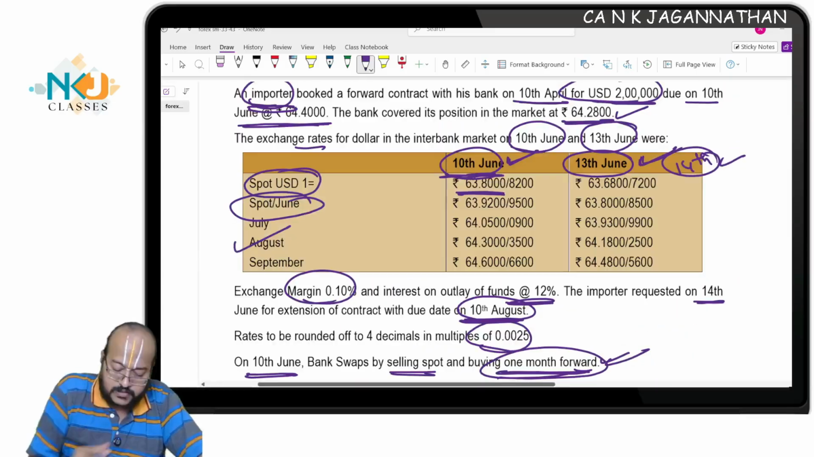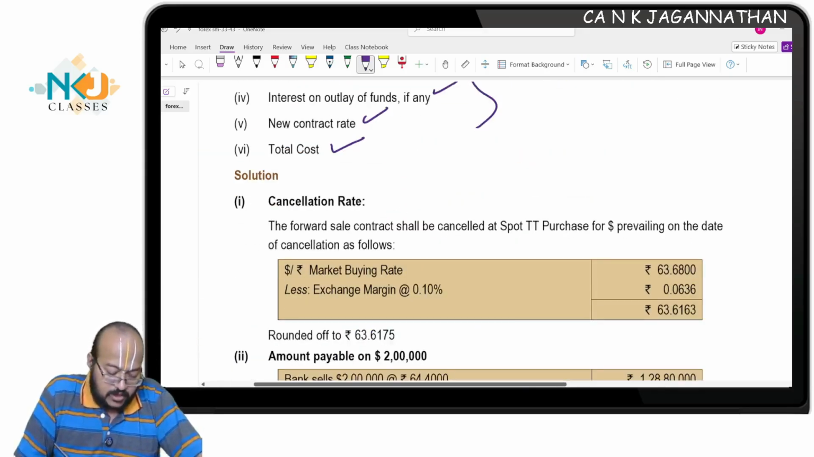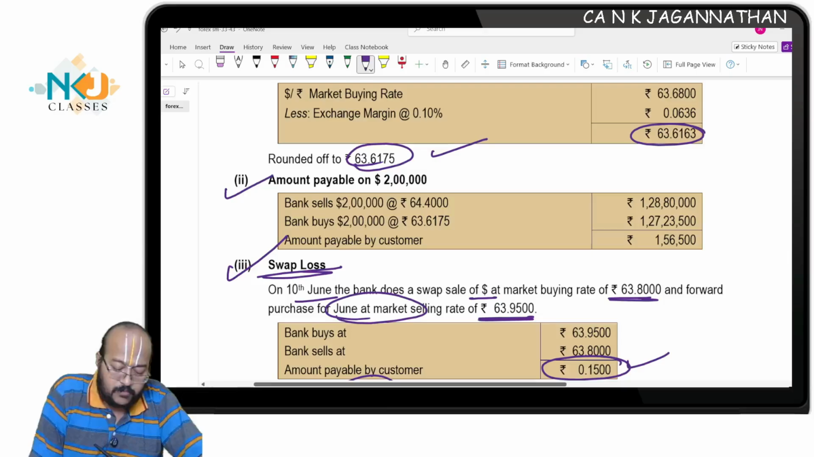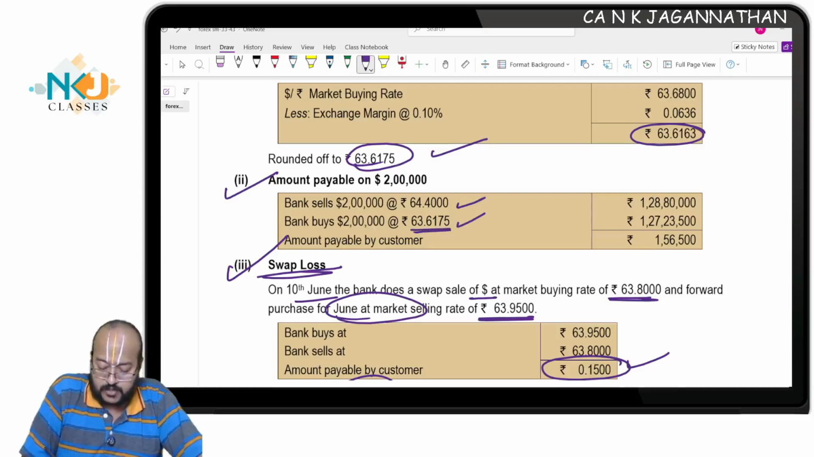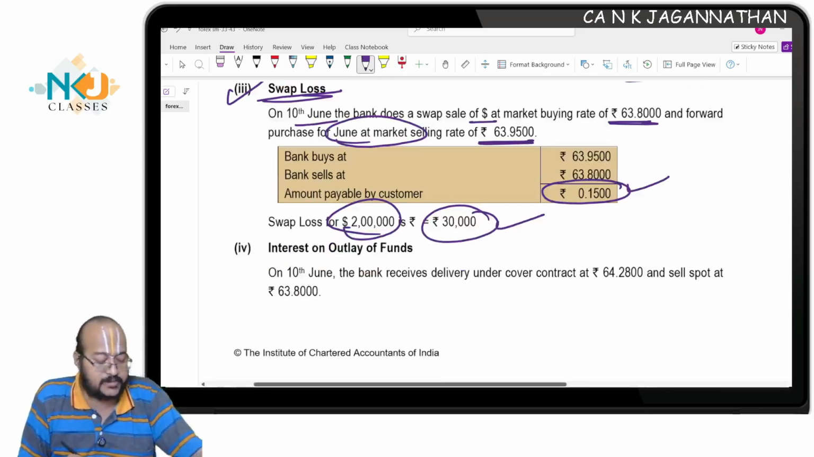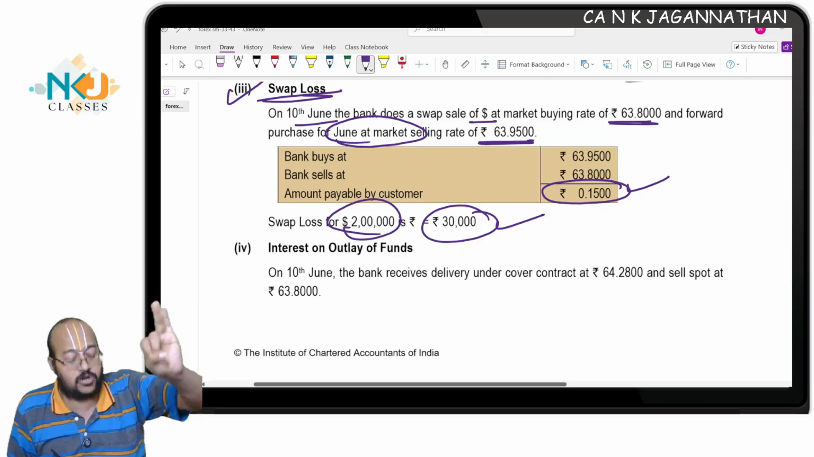What is the cost here? They have mentioned it. See here. Now, cancellation rate 63.6163 rounded off to 63.6175. Amount payable on 2 lakhs: the bank sells at 64.4 and buys at 63.6175 from the customer. The differential amount, if you see, 1,56,500, this is the total gain or loss to be compensated by the customer for the $2 lakh exposure. Are you all understanding? Now, cancellation over, swap gain loss over.